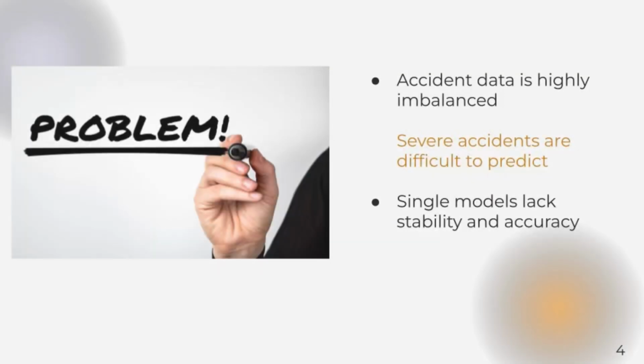Severity prediction is difficult because the data is highly imbalanced. Minor accidents are frequent, while severe ones are rare. This makes critical cases harder to detect. Moreover, single models often overfit and lack robustness, which highlights the need for a more reliable and accurate approach.